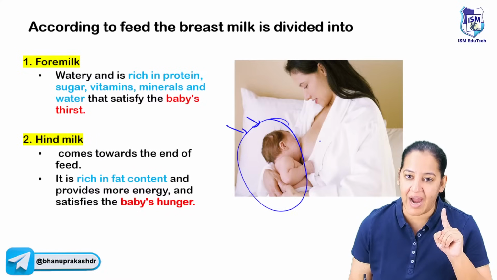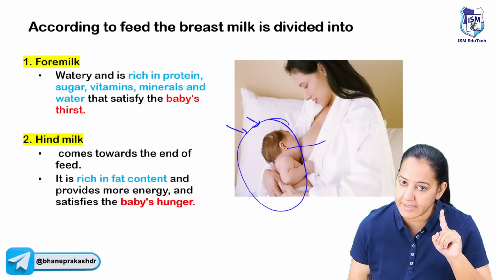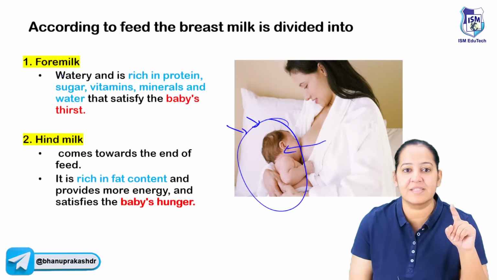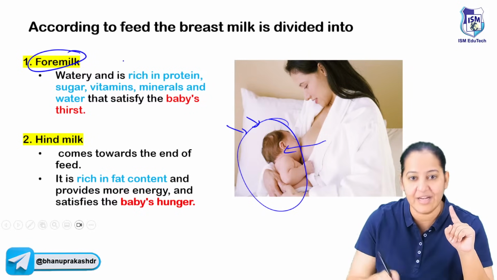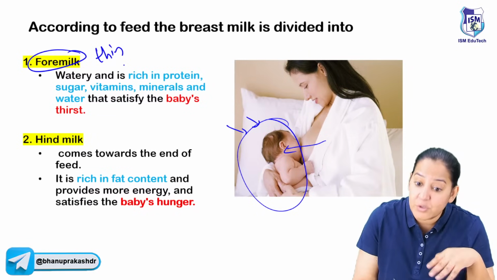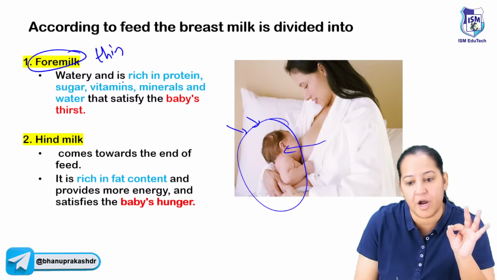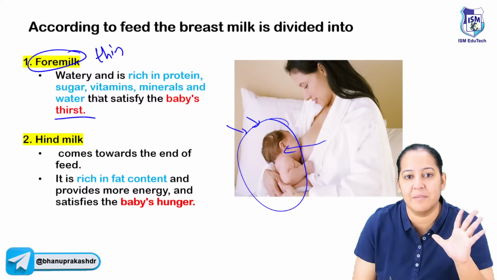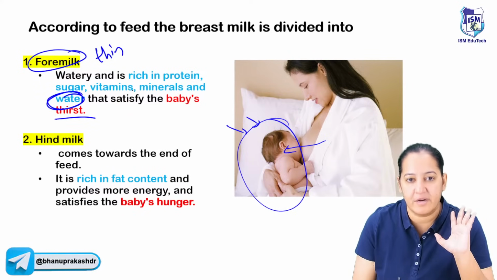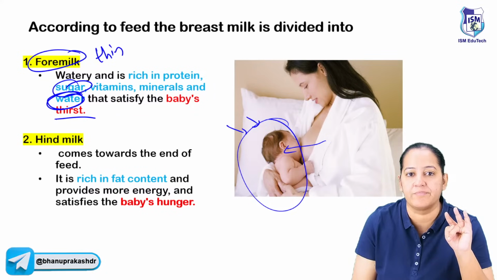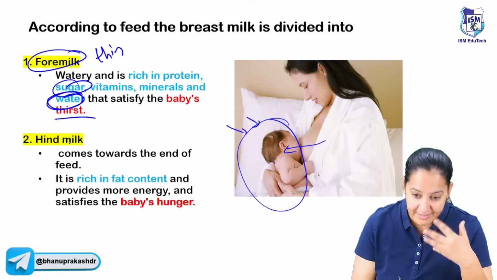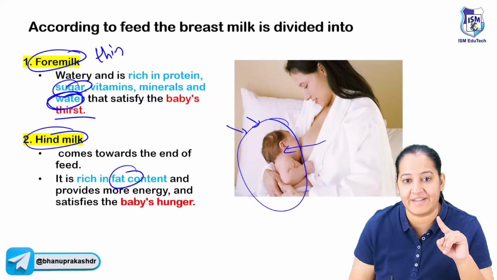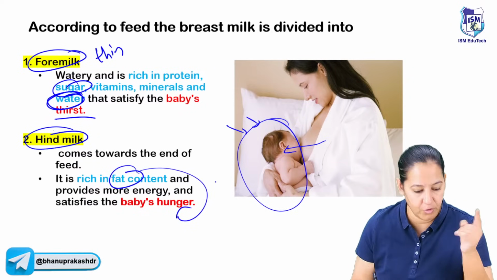As soon as the newborn starts sucking the nipple of the mother, the first milk which is coming is known as foremilk, and it is very thin. It's watery in consistency, and it contains carbohydrate, sweet water, to satisfy the baby's thirst. It contains maximum water, minerals, and sugar. But later on, as it keeps on sucking, hind milk will come. Hind milk is rich in fat to satisfy the baby's hunger.